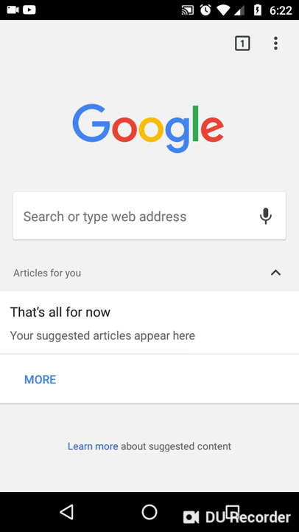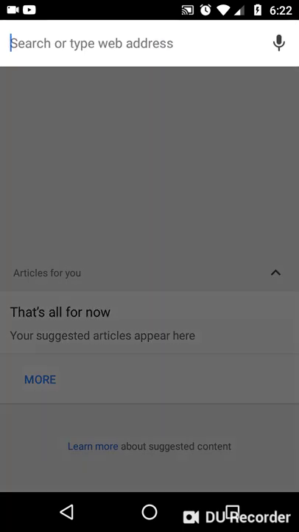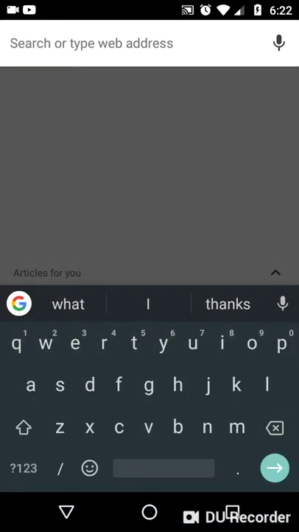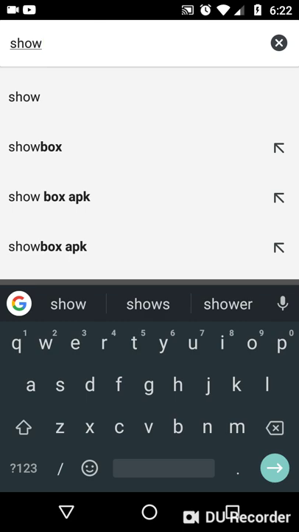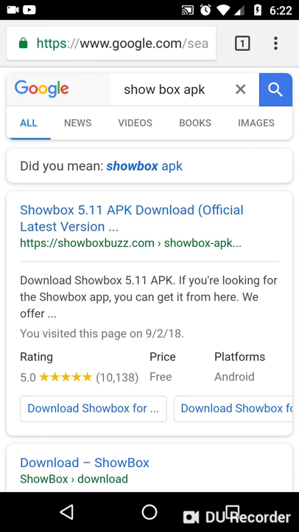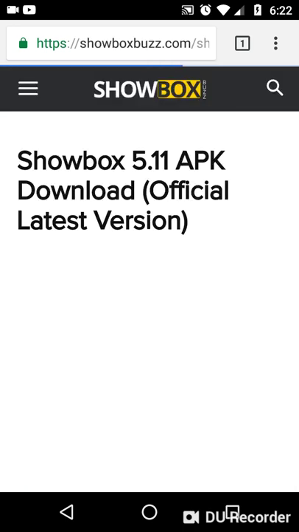I'm gonna show you how to download Showbox on your smart Android smartphone. So, look at here. Click this Google search box. We're gonna go to Showbox APK, and then we're gonna click the first box, and then we're gonna scroll down.